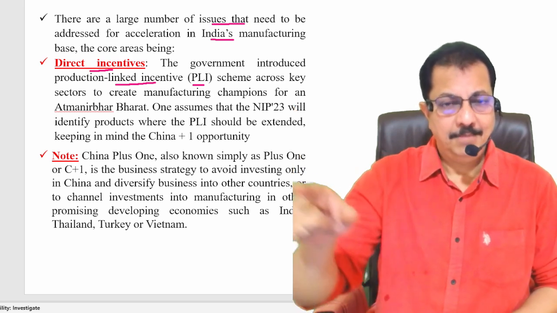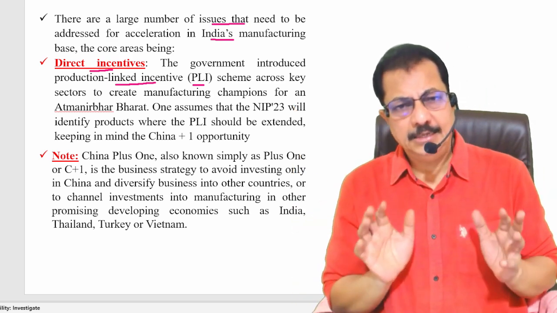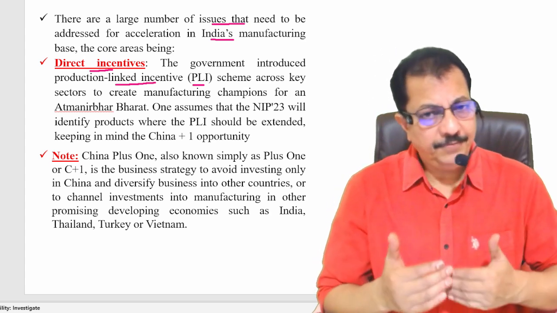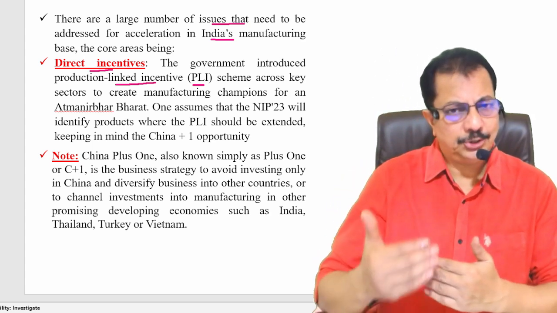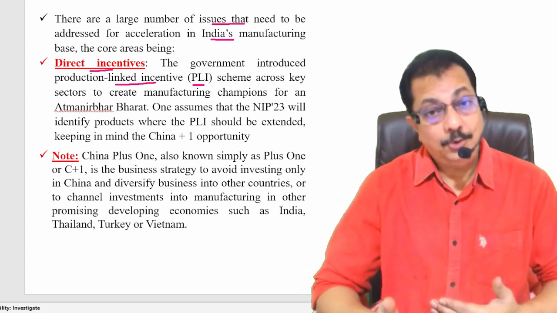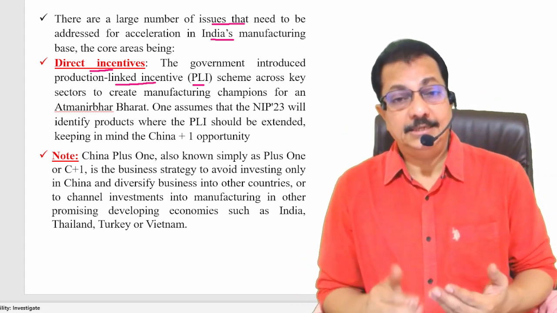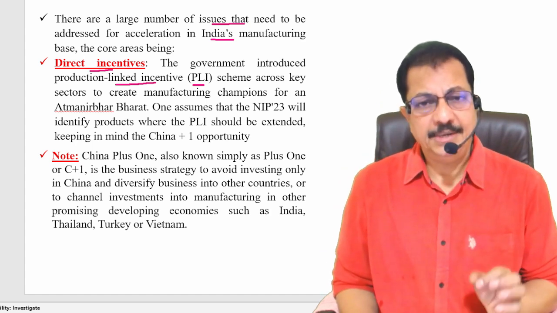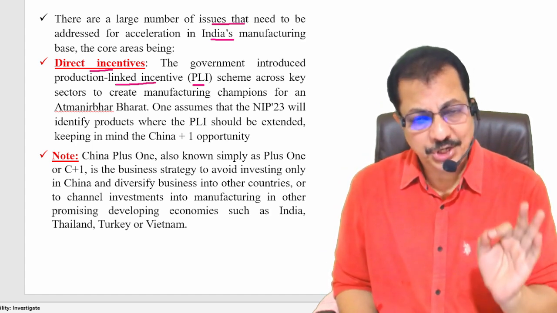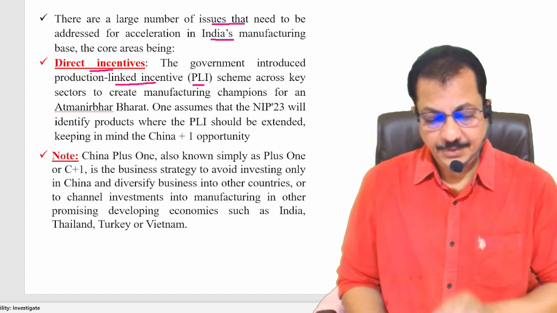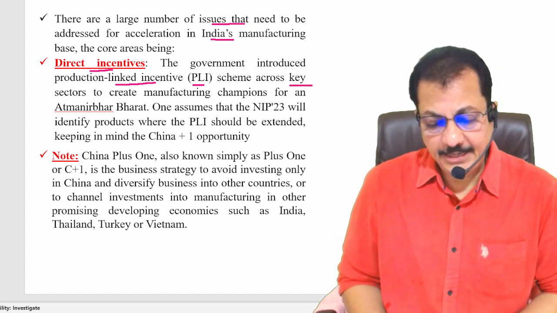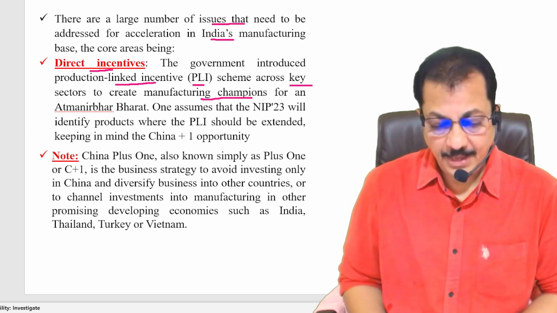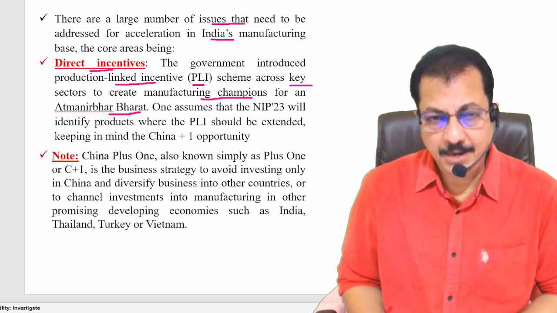Is that clear? Because we are planning to increase the contribution of the manufacturing sector in India's GDP. So obviously it is not just establishing the industry, but you have to manufacture. That is the reason why incentives are being provided to these companies, and these are production linked incentives. Clear? Across the key sectors to create manufacturing champions for an Atmanirbhar Bharat.